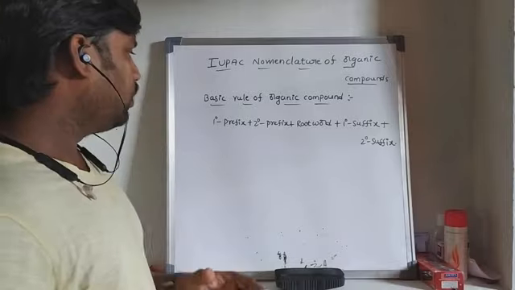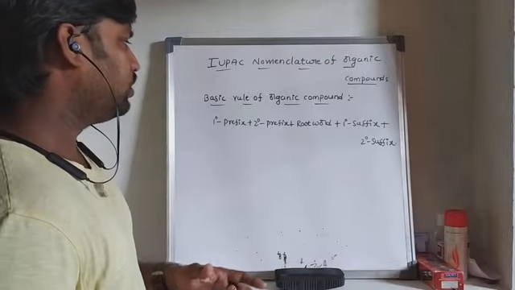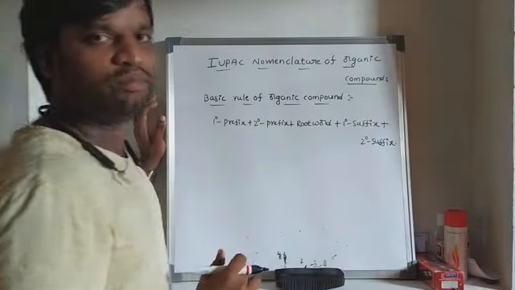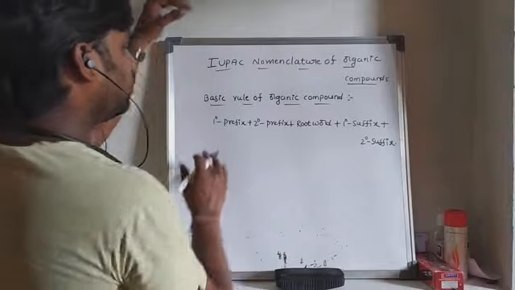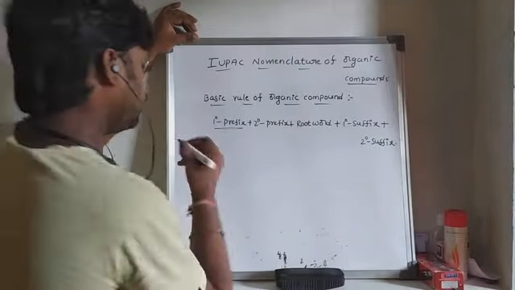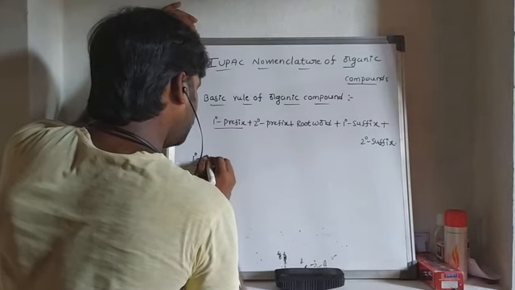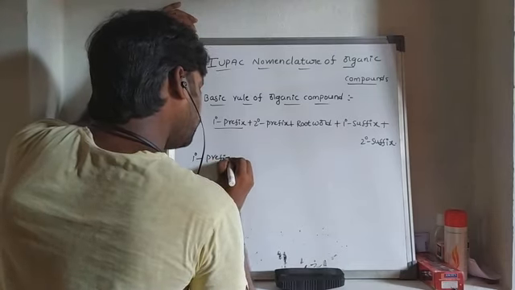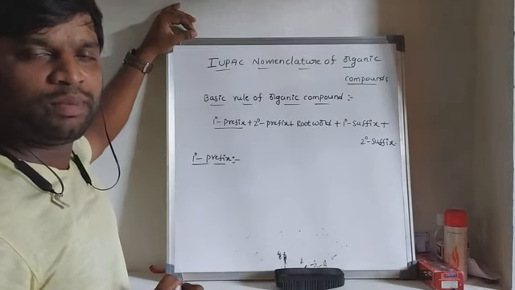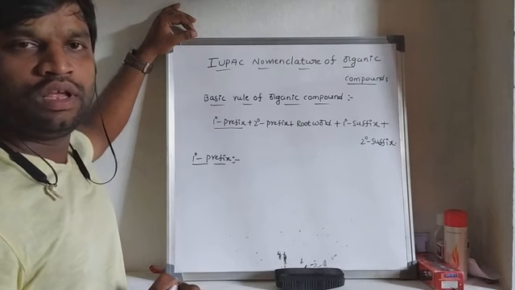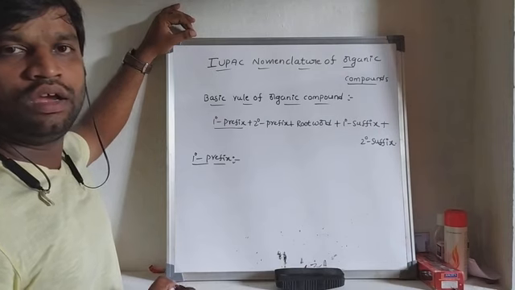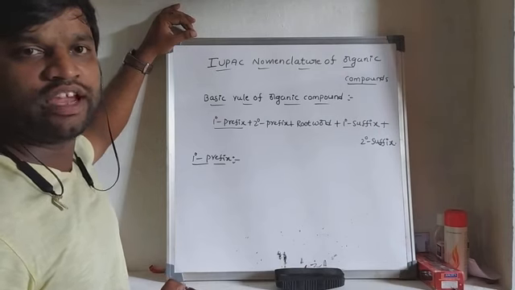Okay. First of all, we have to learn what these terminologies are. So first one, what is primary prefix? What is meant by primary prefix? Primary prefix represents if the compound is a cyclic structure, then its prefix is called cyclo.